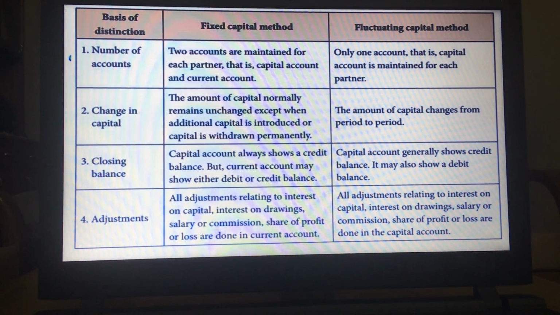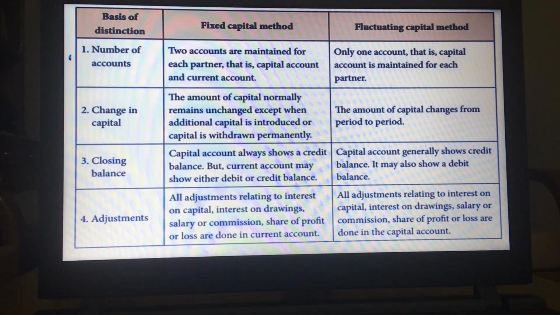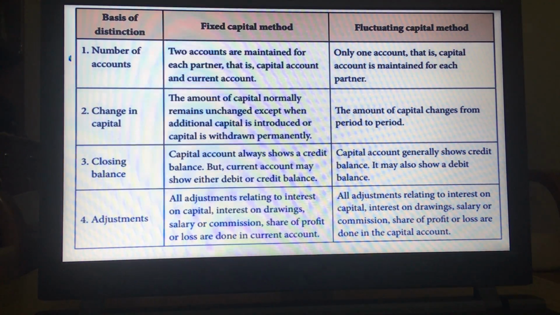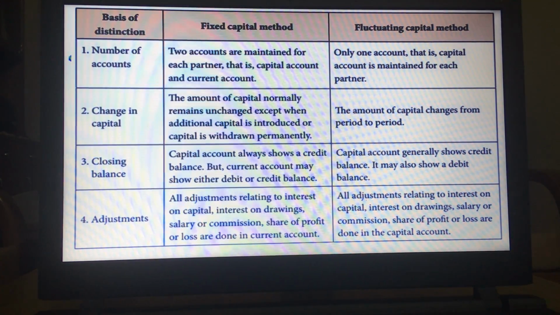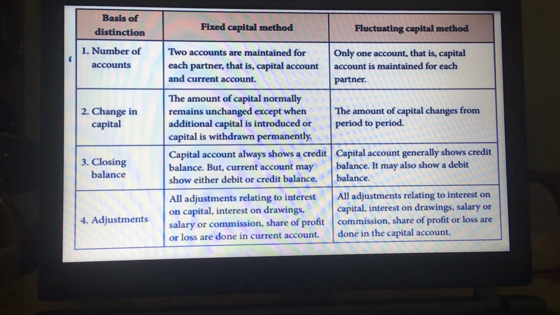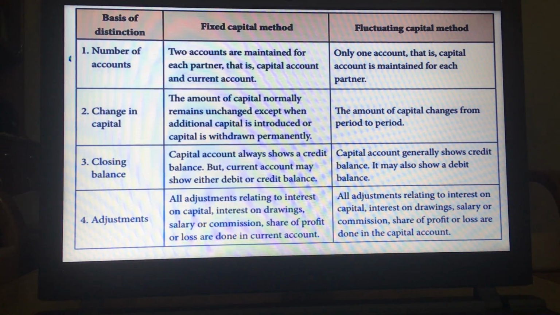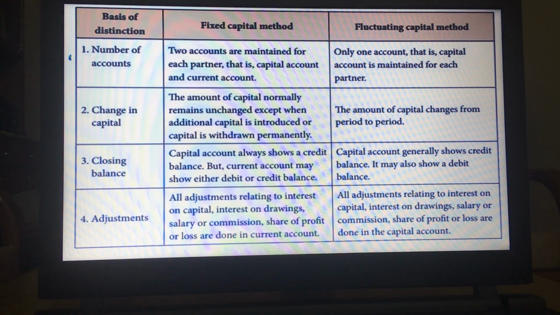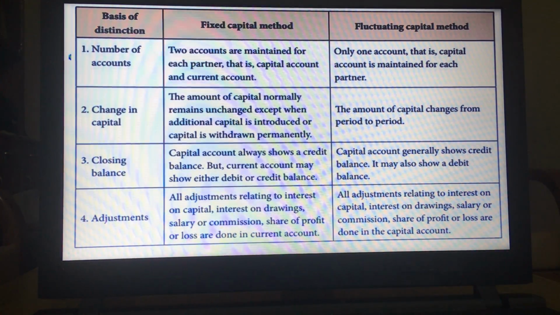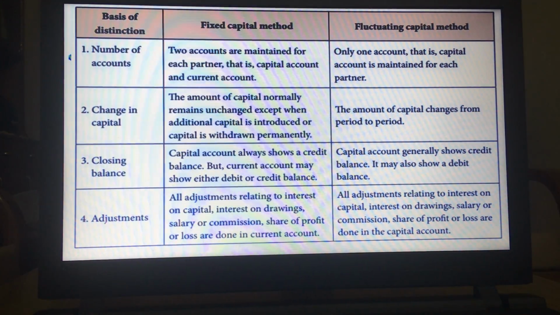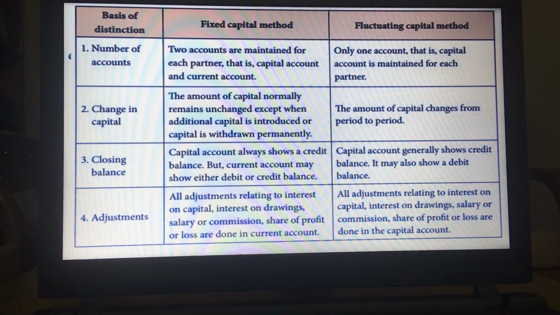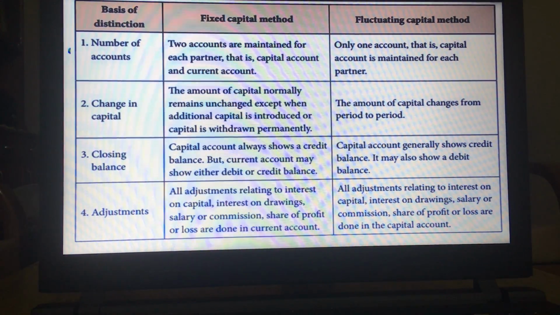Third point is closing balance. In the fixed capital method, capital account always shows a credit balance, but current account may show either a debit or credit balance. In case of the fluctuating capital method, capital account generally shows a credit balance. It may also show a debit balance. The probability is there. It can have a debit balance or a credit balance.